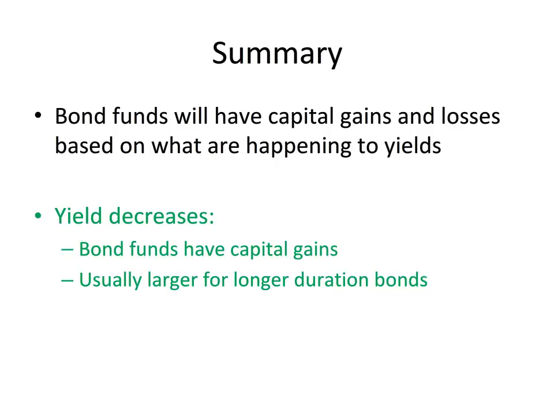If we have yield decreases, bond funds will have capital gains and they'll usually be larger for longer duration bonds. So bond funds that have extended duration will tend to have larger changes when yields decrease.